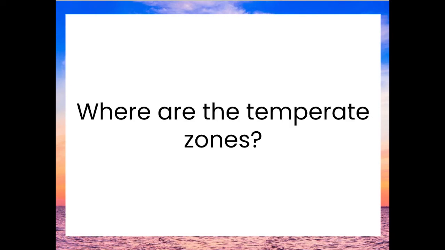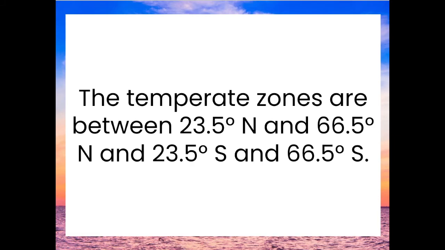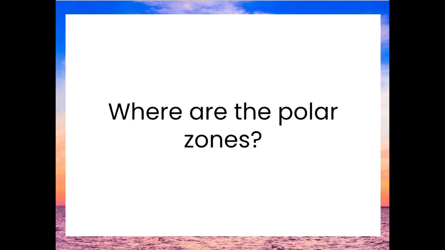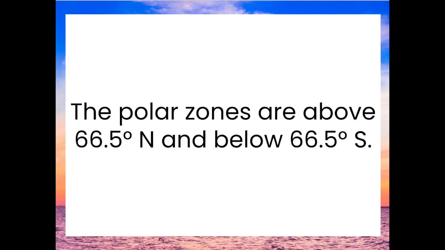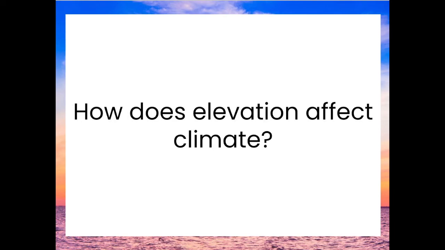Where are the temperate zones? The temperate zones are between 23.5 degrees north and 66.5 degrees north and 23.5 degrees south and 66.5 degrees south. Where are the polar zones? The polar zones are above 66.5 degrees north and below 66.5 degrees south.